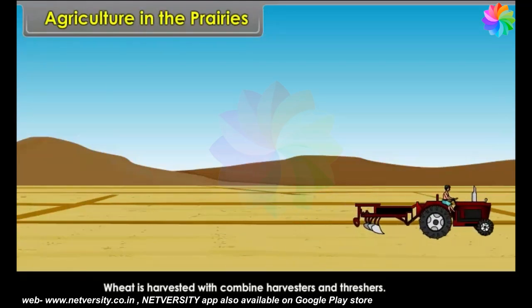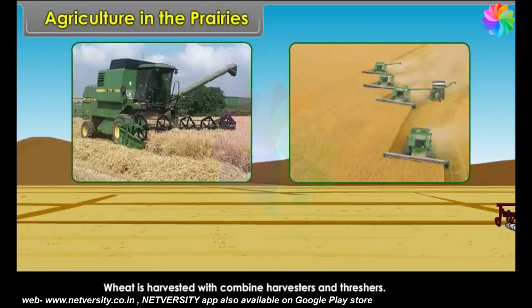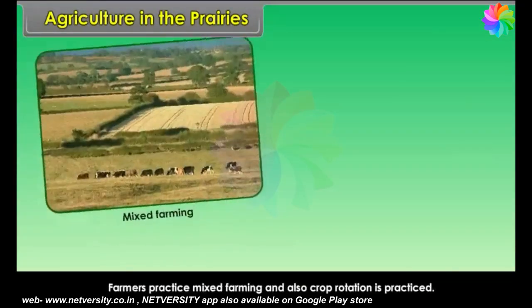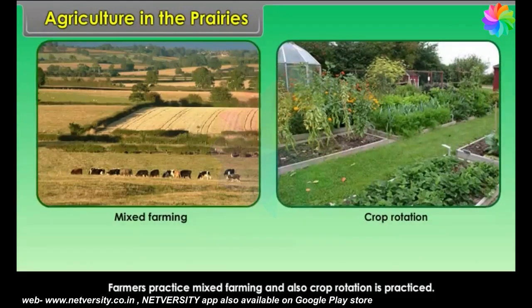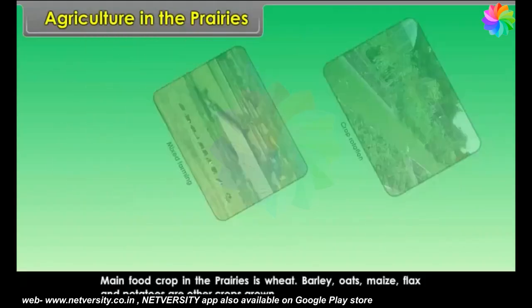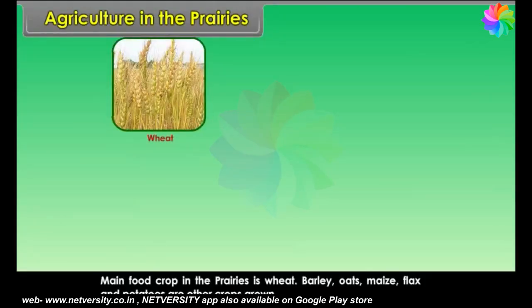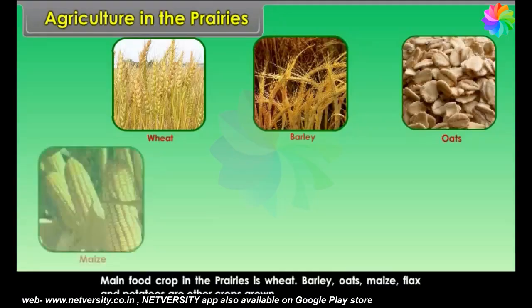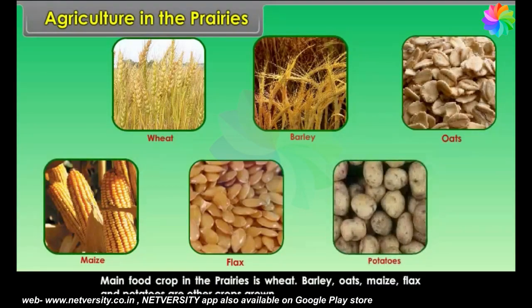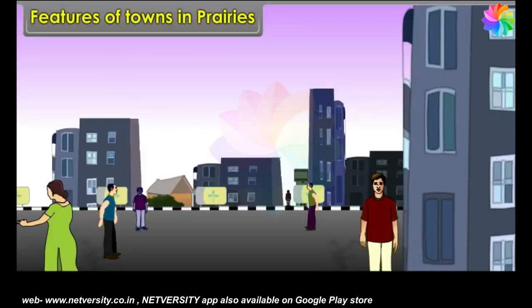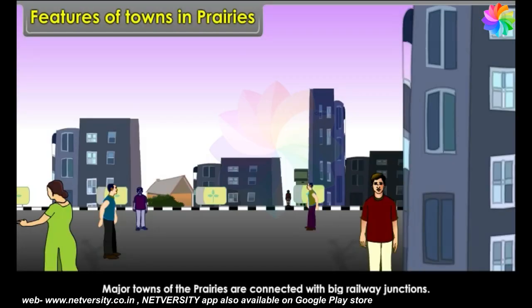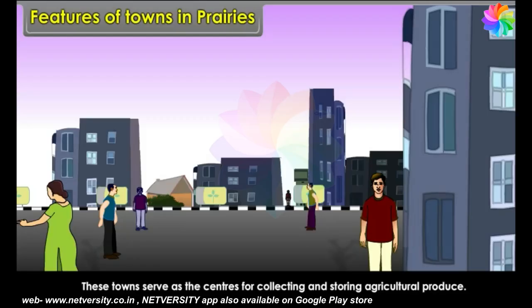Wheat is harvested with combine harvesters and threshers. Farmers practice mixed farming and also crop rotation is practiced. Main food crop in the prairies is wheat. Barley, oats, maize, flax and potatoes are the other crops grown. Features of towns in prairies. Major towns of the prairies are connected with big railway junctions. These towns serve as the centers for collecting and storing agricultural produce.